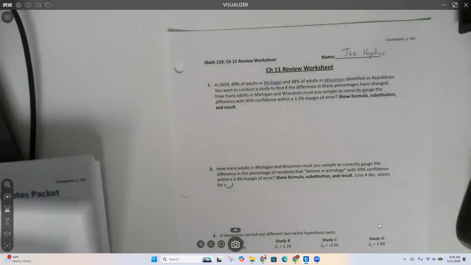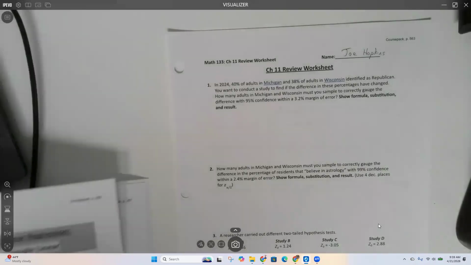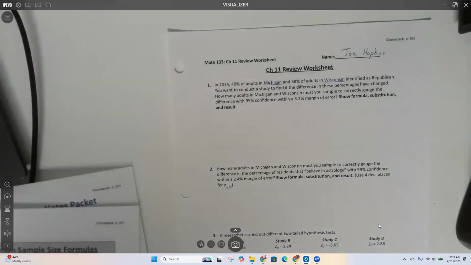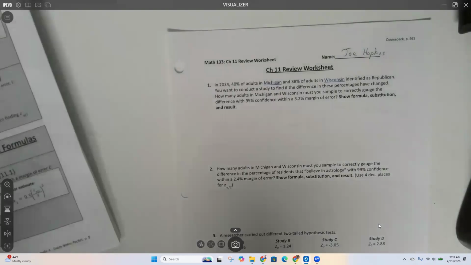And also because of that, there's a lot of different pages in your exam notes packet that cover chapter 11 stuff. So you've got your chapter 11 flow chart, and you can bring that with you to the final exam, okay? So make sure you have that and you're familiar with it, because it's going to help you decide what different things I'm going to do, right? What am I going to click on in StatCrunch?